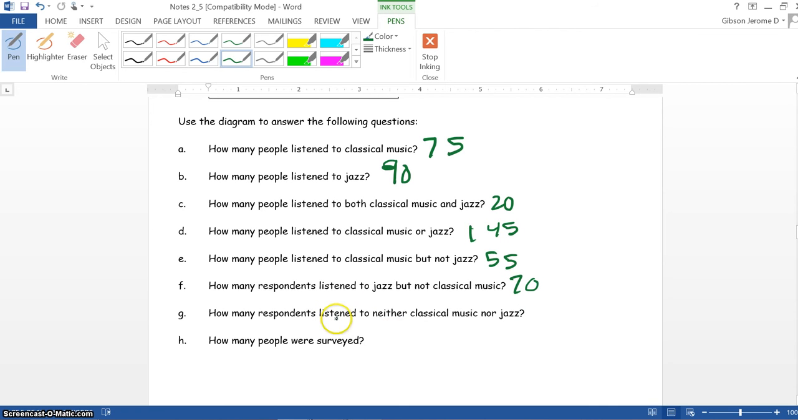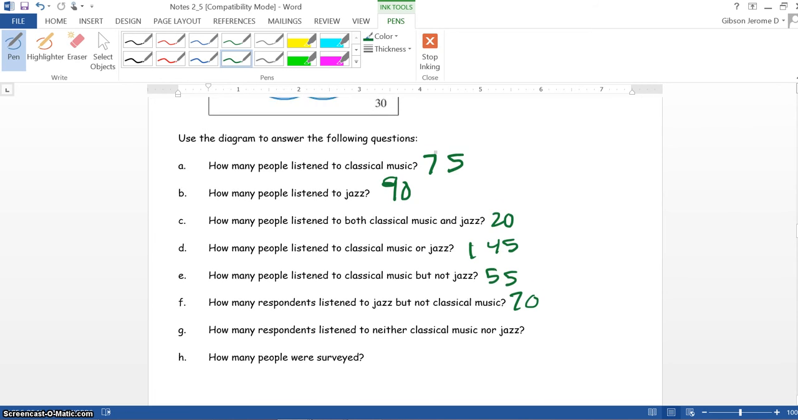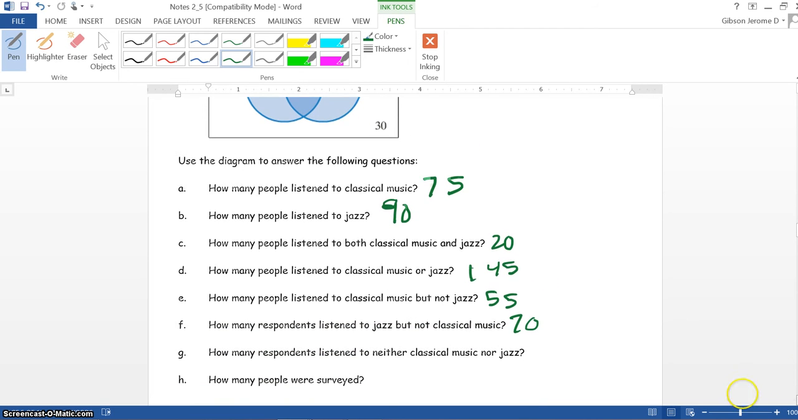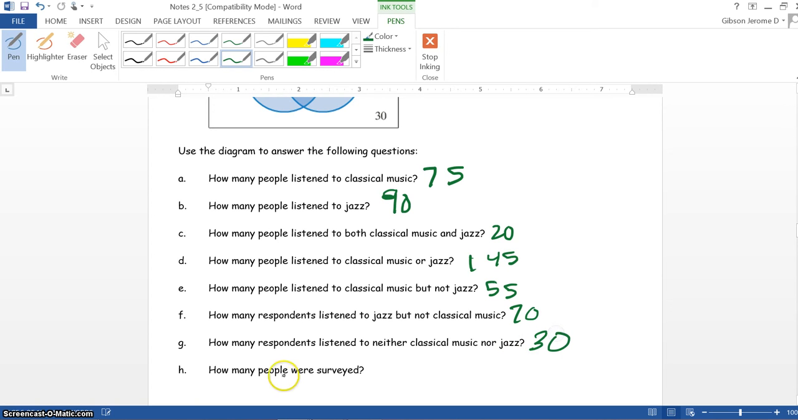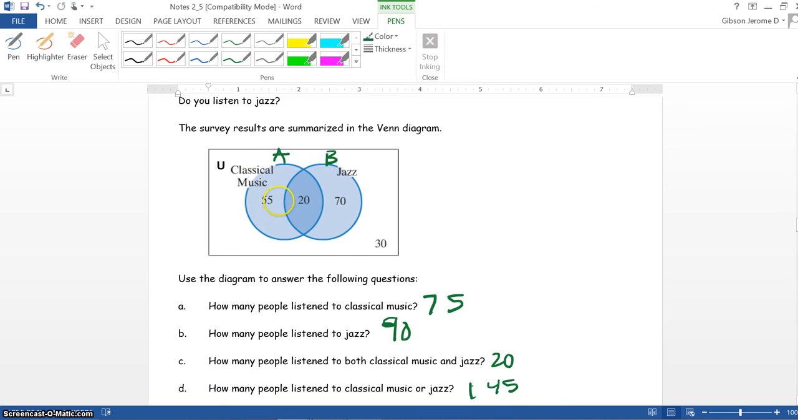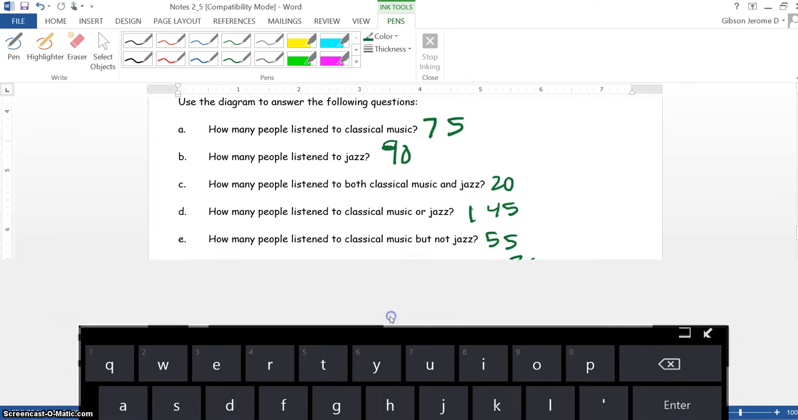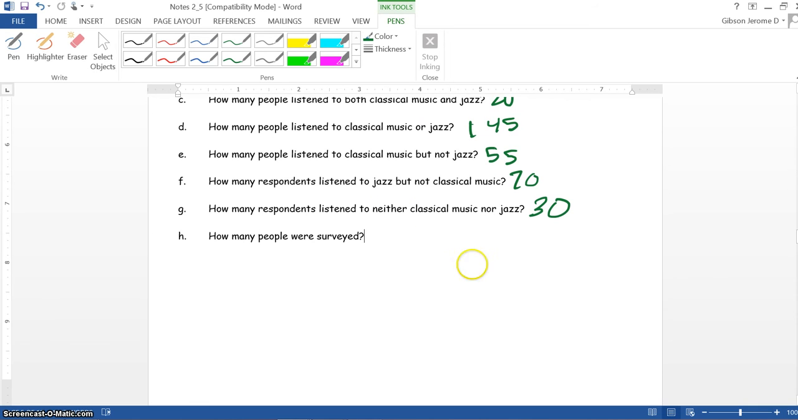Now we go here to G. How many respondents listen to neither classical music nor jazz? That means that it's not in either one of these, and that would be 30. Now finally, how many people were surveyed? Now what we would do is add all these numbers together, 55 and 20, 75 plus 70 is 145 plus 30 is 175. And that is our final answer.